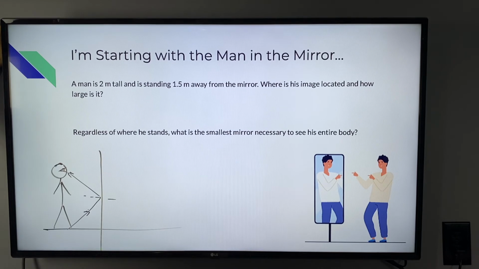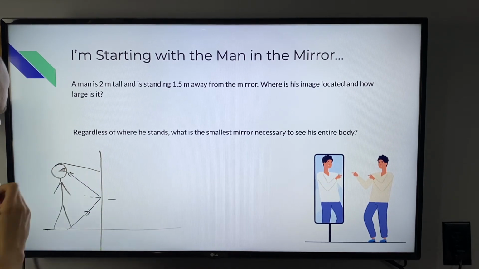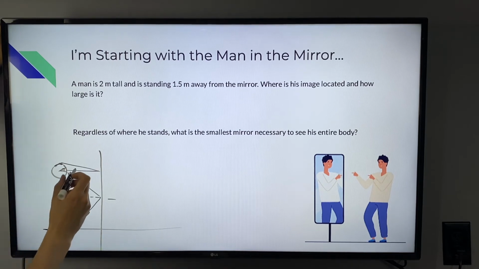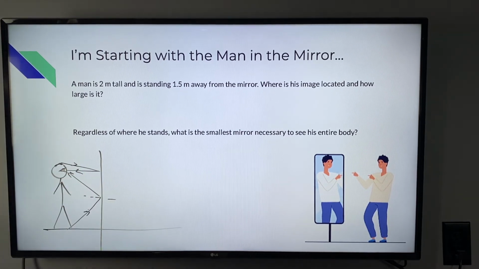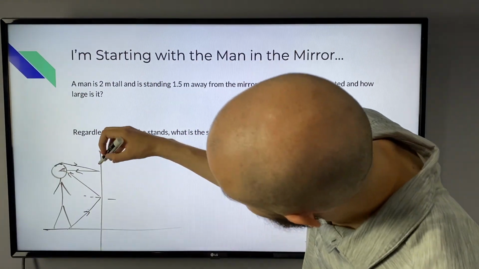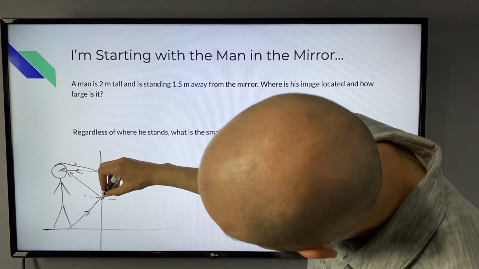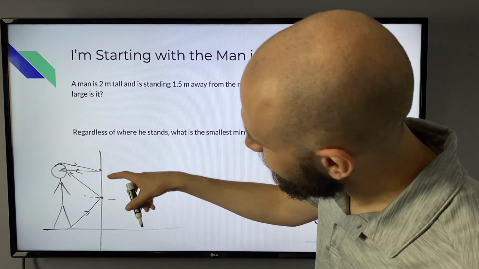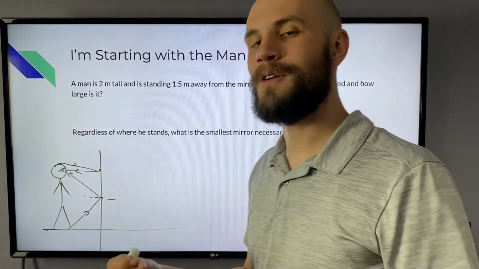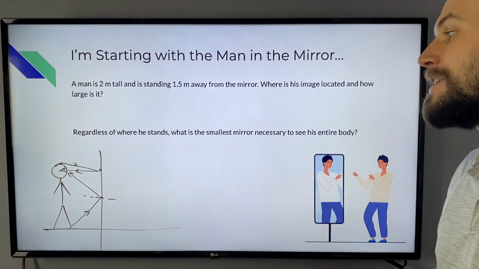If I want to see the top of the head, that means the light has to come in, bounce, and head to the eyes, again following the law of reflection. So as long as we can see this point, and we can see this point, everything in between should hold all of the reflected light, so we could see the entire image.